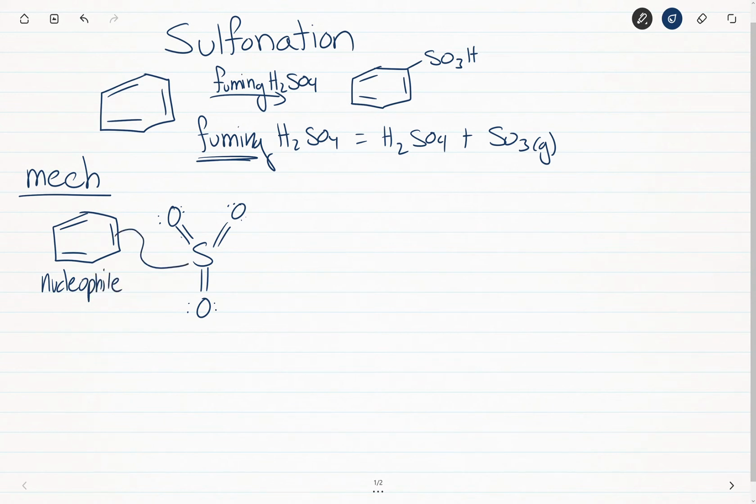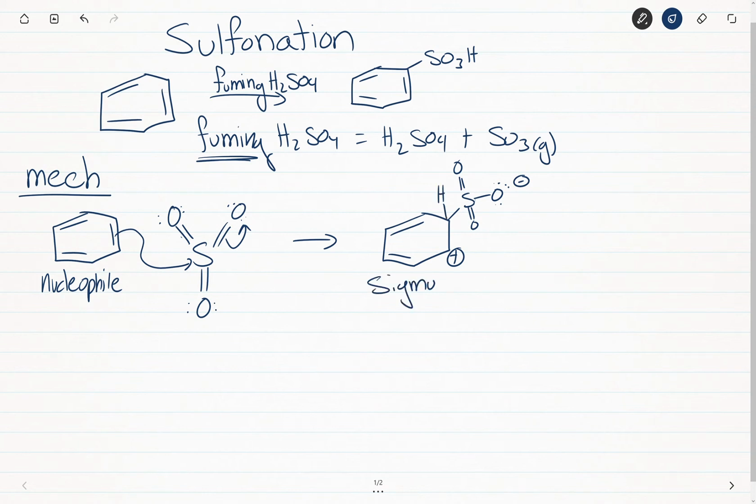So the pi electrons come out, they attack the sulfur. We're going to see one of these pi bonds move up onto the oxygen. Again, we are going to lose aromaticity through this process, and here we form the sigma complex. So this is again our sigma complex.